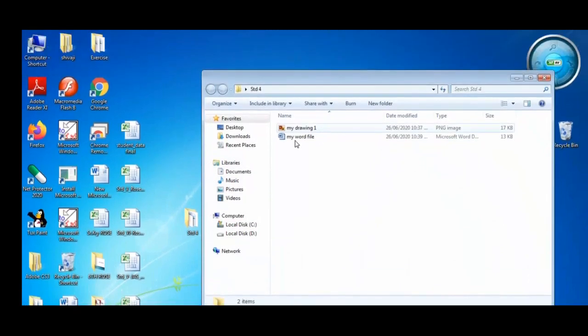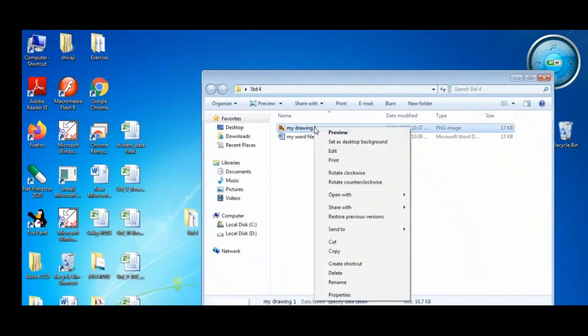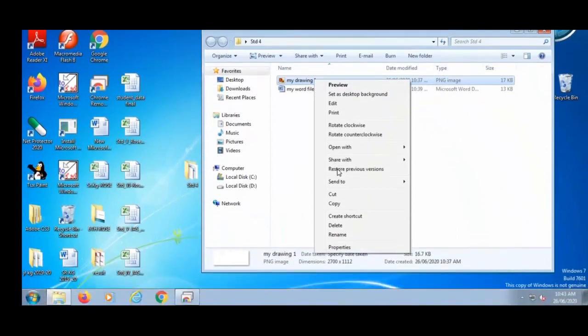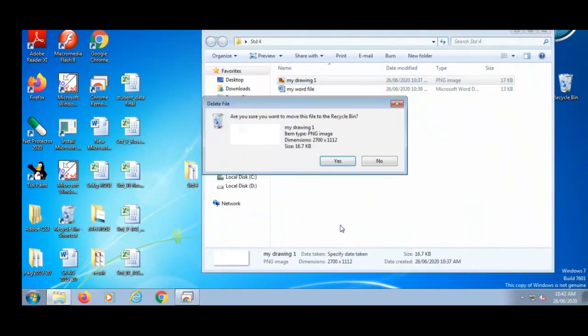Okay, so go to the my drawing file, keep a cursor there, right click and just select delete. It will ask you are you sure you want to delete the file?